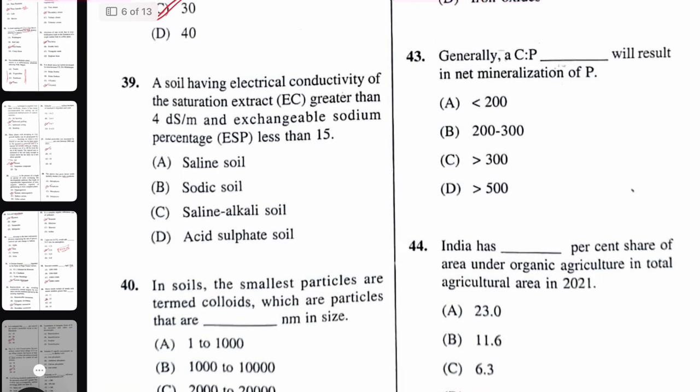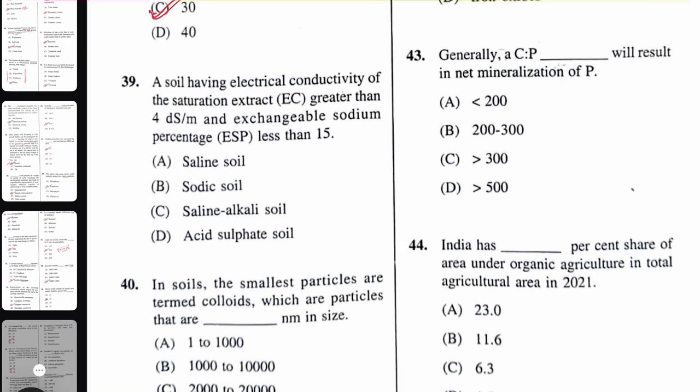A soil having electrical conductivity of saturation extract greater than 4 deci per meter and exchangeable sodium percentage less than 15 would be called saline soil. Here, the soluble salt concentration is more than 4 deci per meter, so that would be saline soil. If the question were more than 4 deci and also more than 15, then the answer would be saline alkaline soil, or saline sodic soil. Here the right answer will be saline soil.